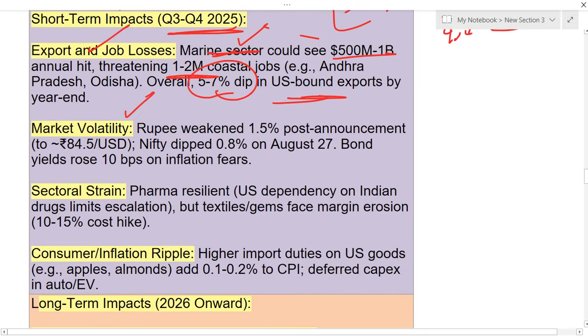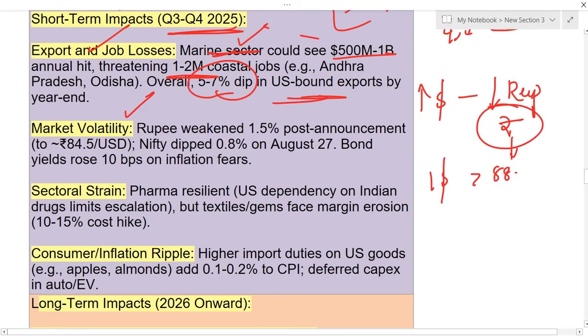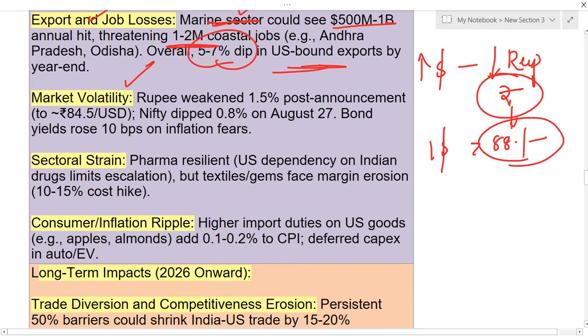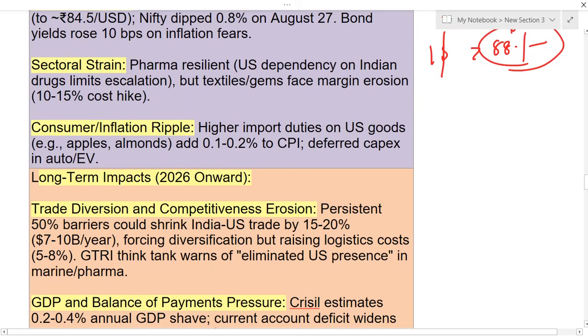And next one is there is also market volatility. There will be increased demand for dollars. So because of this, there is depreciation of the Indian rupee. The Indian rupee value will fall. As you all know, it is more than 88 now, $1 is equal to more than 88 rupees. It is an all-time low. So furthermore, market volatility can be seen. And next one is sectoral strains, especially pharmaceutical sectors, textiles, gems, gold, and the shrimp sector will be getting losses. And there are higher import duties on US goods like apples and almonds, which also leads to inflation